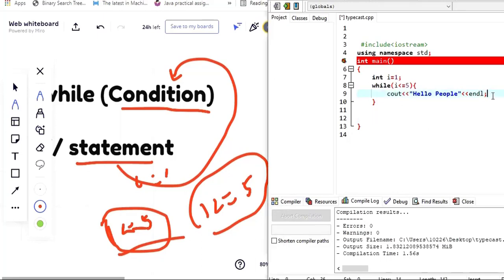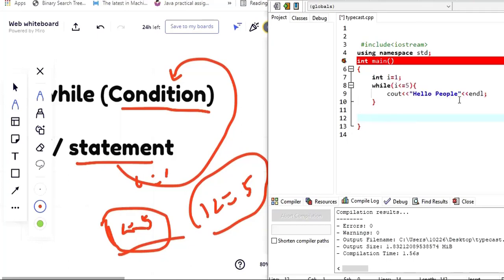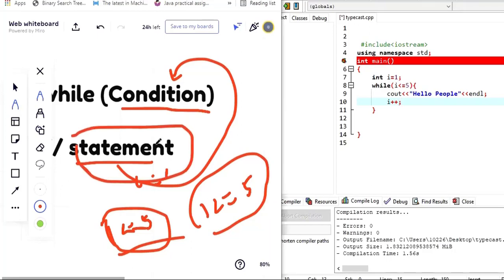I just need to increment the I value, so that when the I value becomes 6, this loop will terminate, and then the control will move out of the program, right? So for that, what do you need to do? After printing the statement, you need to increment the I value. So what will happen in this case? This statement will be executed. Here the hello people will be executed. Now again the I value will be incremented.